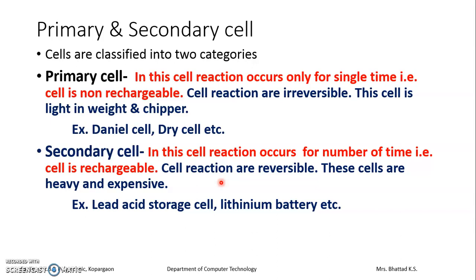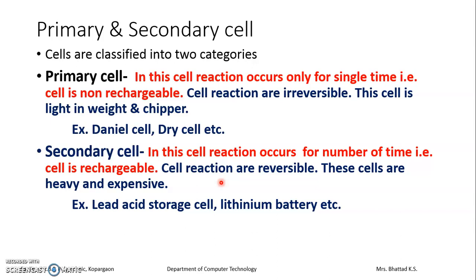When MSEB light is on, that is the external source is on, then the battery gets recharged, and when the MSEB light is off, that is the external source is off, then the battery starts working, that is, discharging of the battery takes place. Means in this cell charging as well as discharging is possible. Such cells are referred to as secondary cells. In the secondary cell, chemicals are used in such a way that they have a reversible path, that is they can follow forward as well as backward reactions.